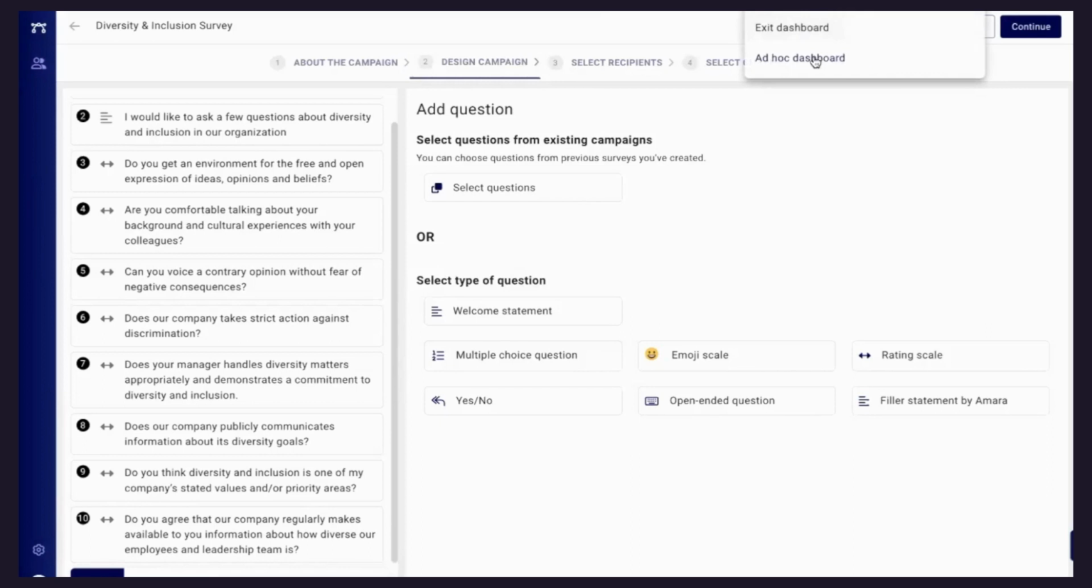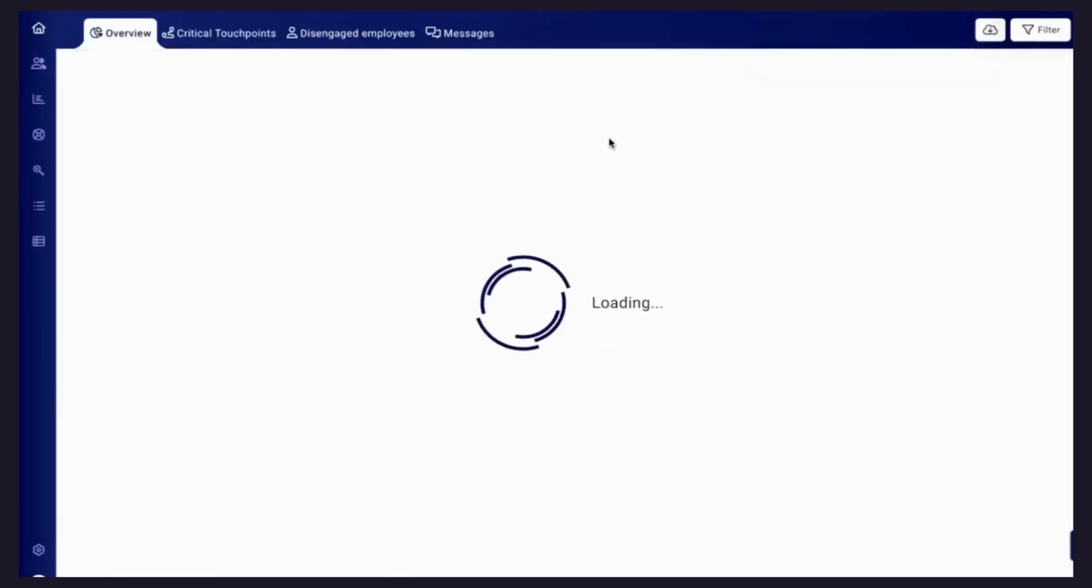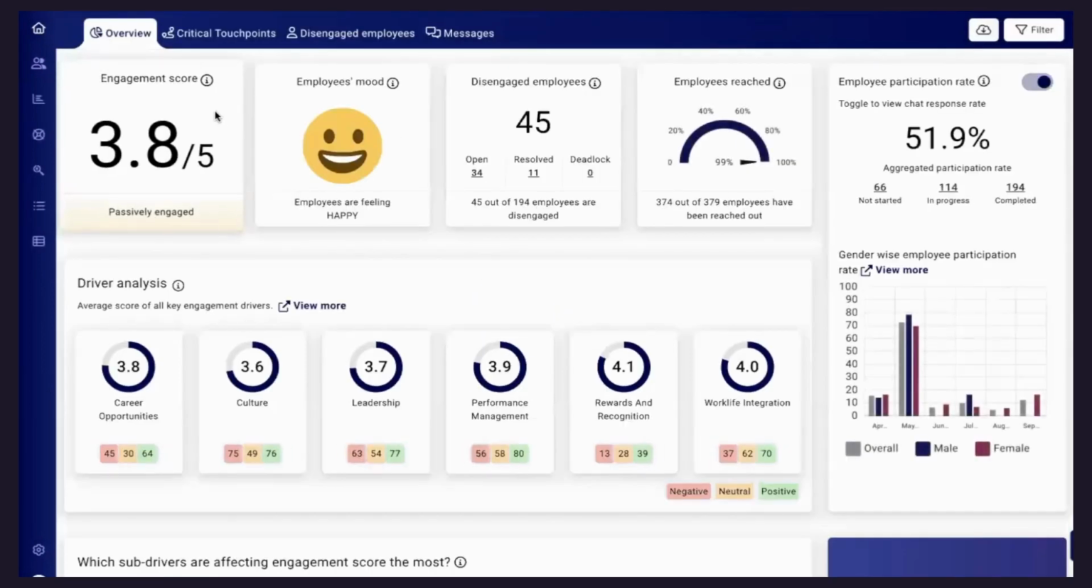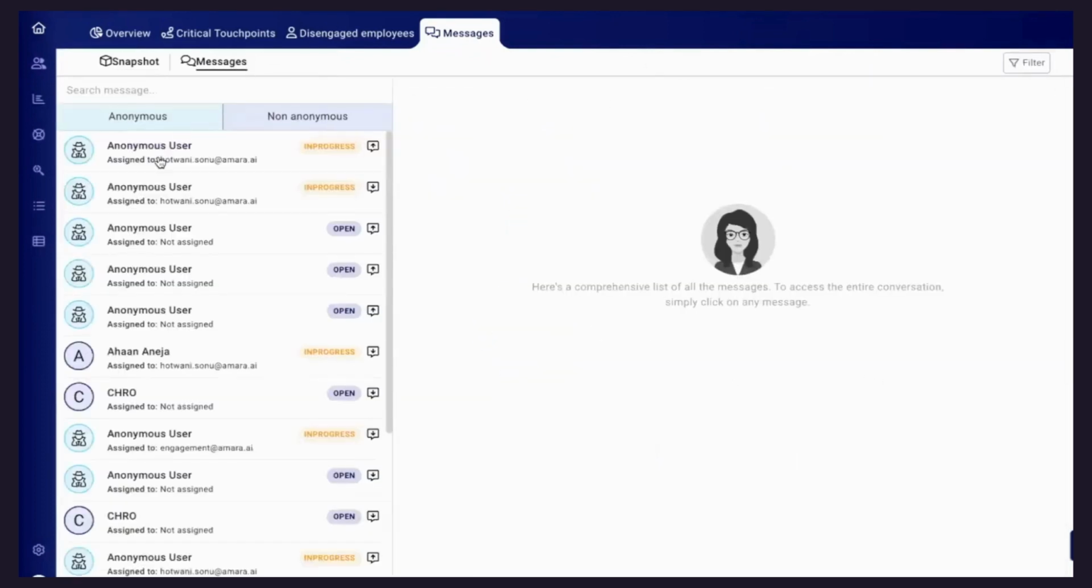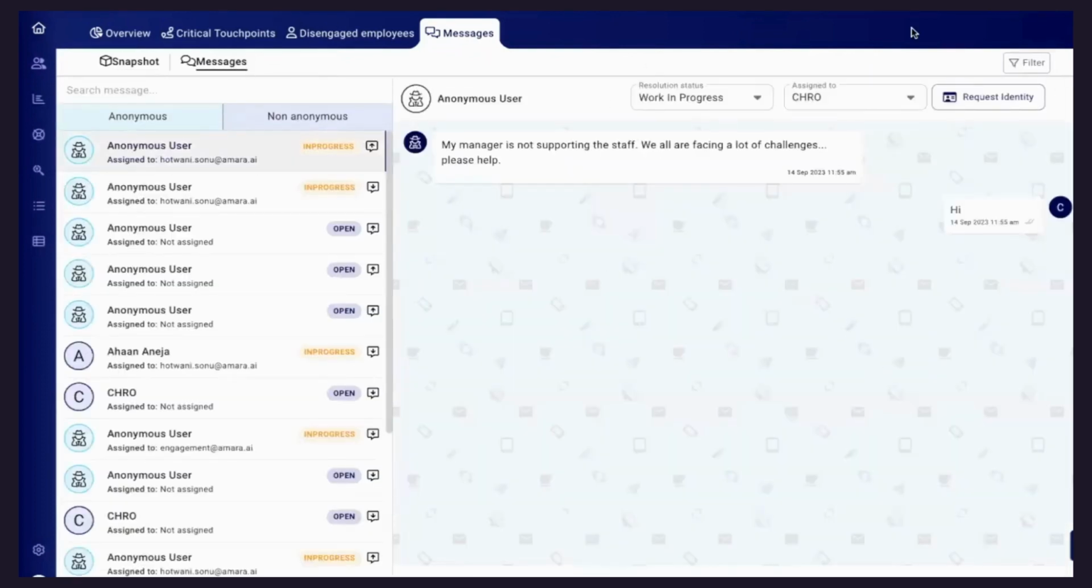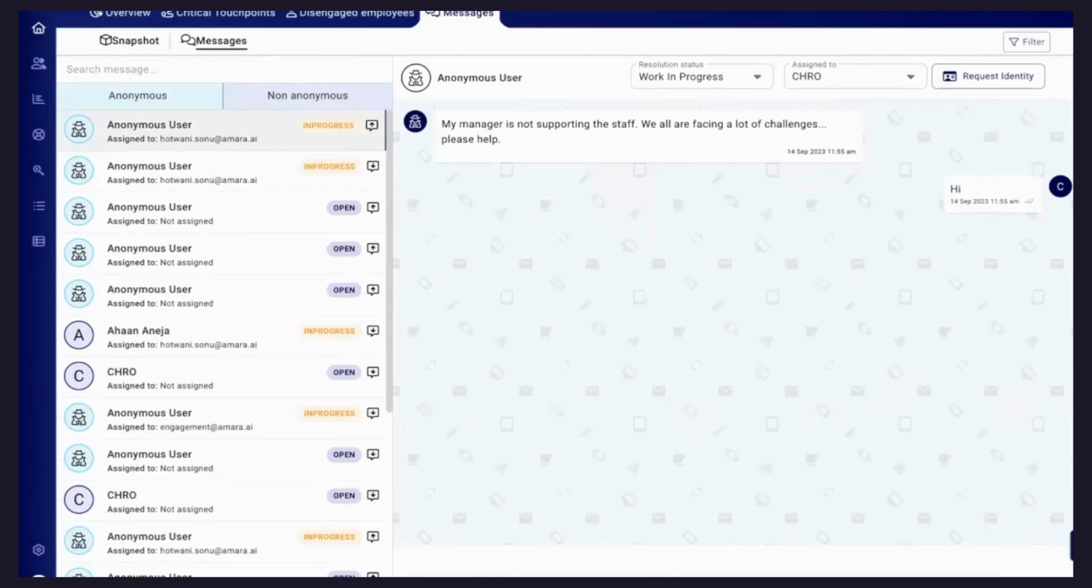So this is again, a lot of companies are using this for ad hoc or one-time surveys. So this is now the messages, right? For anonymous messages, you'll be able to see a lot of employees are responding. Now this is the anonymous tab wherein we are receiving anonymous messages. Now, my manager is not supporting the staff, so you got a message. Now you have an option over here to respond to this employee.